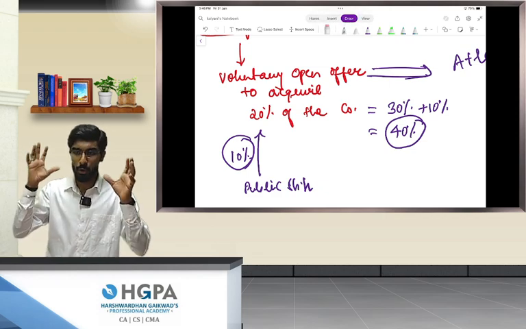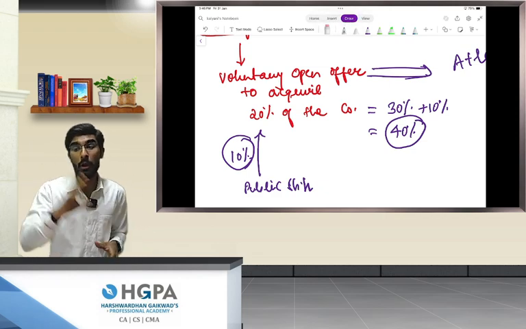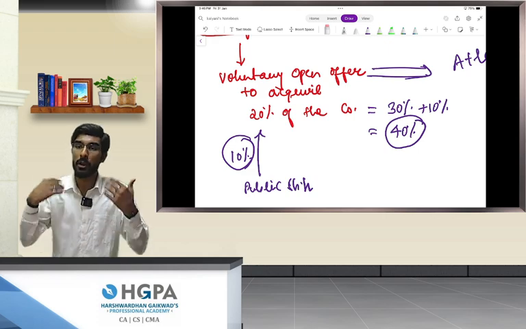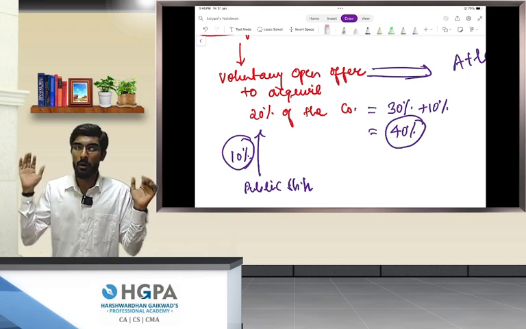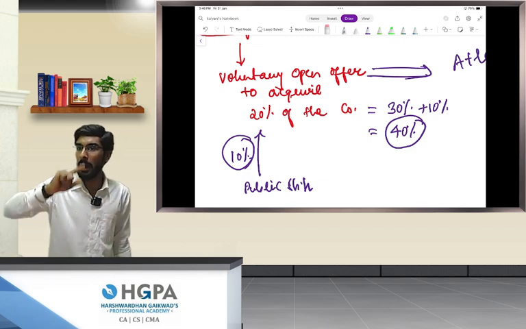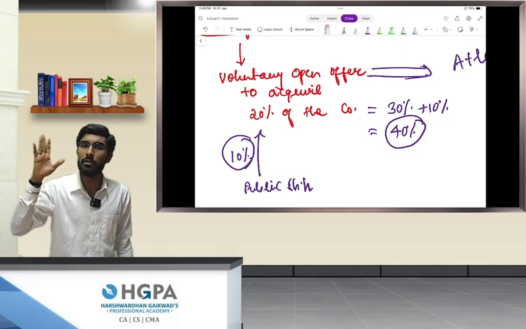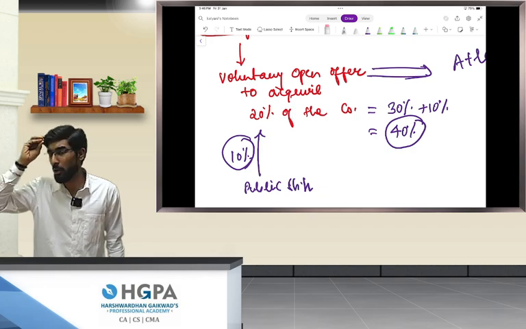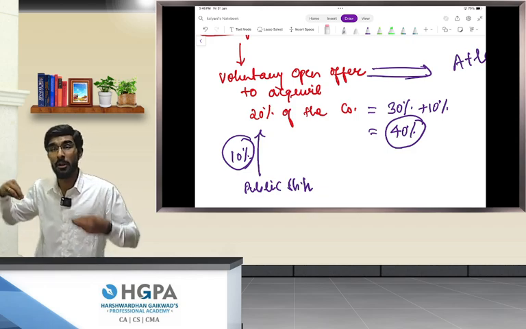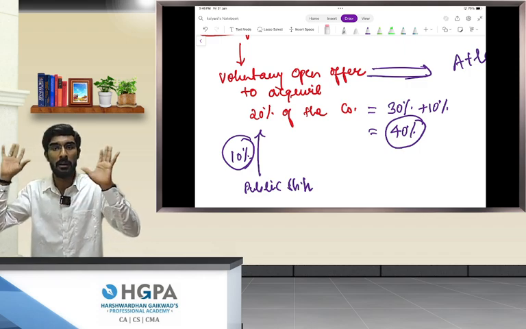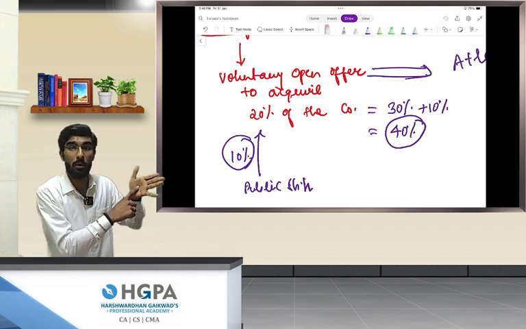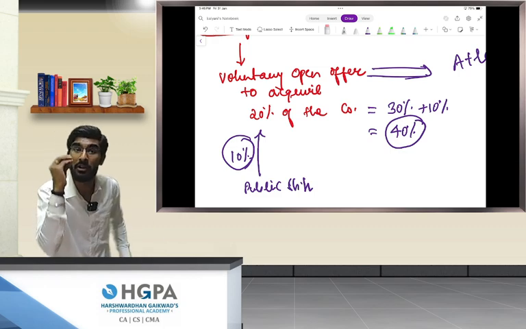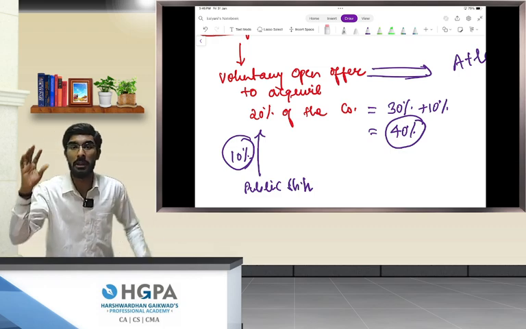The acquirer's goal is to acquire at least 45 to 51% of shares in the company. So he makes a voluntary open offer that he wants to acquire 20% of the company. Some public shareholders say, bro, I believe in your leadership, so I want to stay invested. But the remaining people say, no, I don't believe in your leadership, so I will sell 10% of my shares, which gives him a shareholding of 30%, as it already was, plus 10%, making him a shareholder holding 40% of the company.